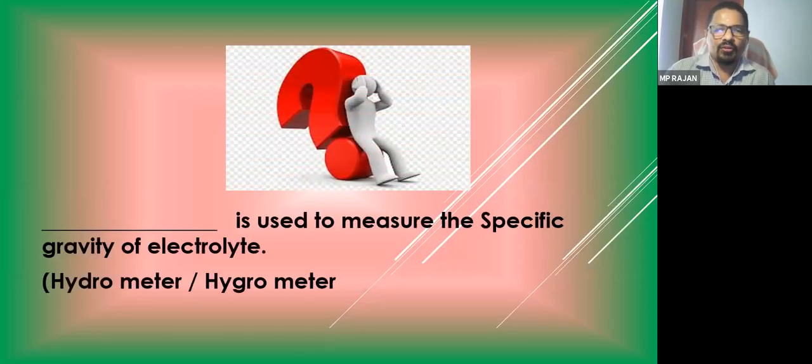Okay. So which device is used to measure the specific gravity of the electrolyte? The device inserted to measure the specific gravity of the electrolyte, what is its name? Is it called a hydrometer or a hygrometer?